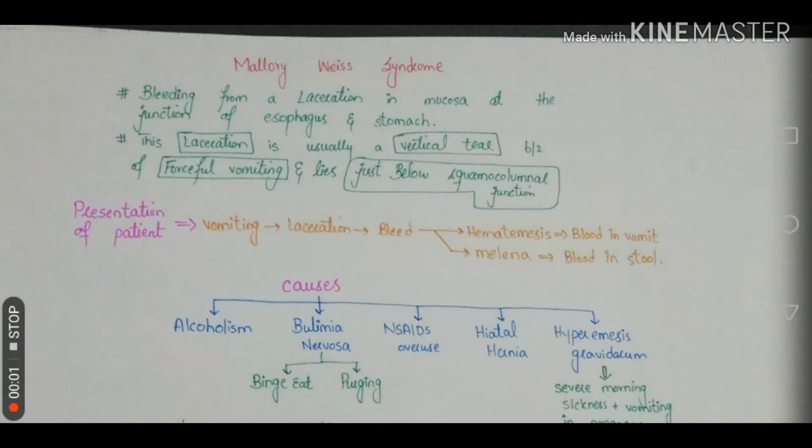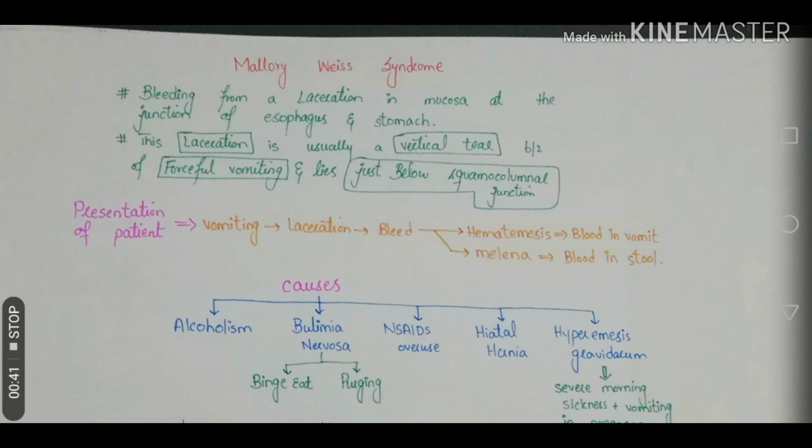So let us talk about Mallory Weiss syndrome today. Mallory Weiss syndrome is defined as bleeding from a laceration in the mucosa at the junction of the esophagus and stomach. There are four key points: a vertical tear in the form of a laceration in the mucosa of the gastroesophageal junction because of forceful vomiting, which is just below the squamocolumnar junction, is defined as a Mallory Weiss tear.